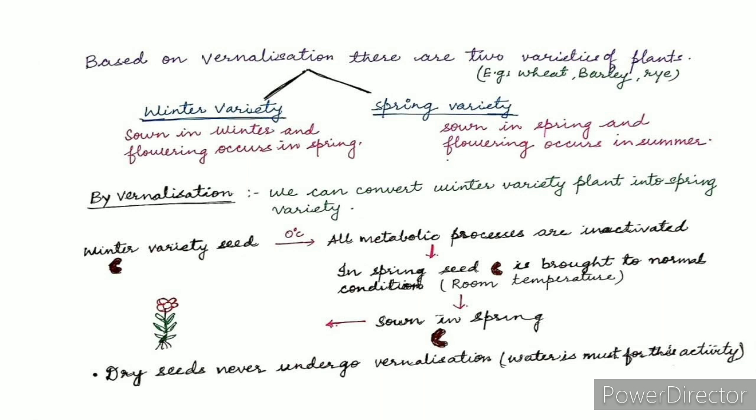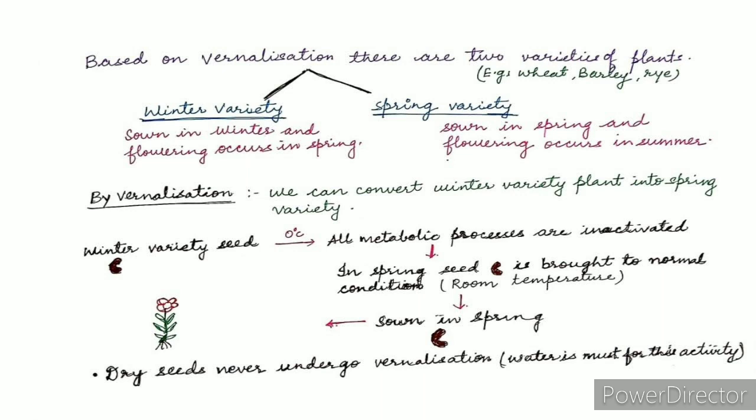Observe the diagram. The winter variety seed, if treated with 0 degrees Celsius, all metabolic processes are inactivated due to such low temperature. In spring, those seeds are brought to normal condition, that is room temperature, because during spring season the temperature upgrades and these seeds are sown in spring.